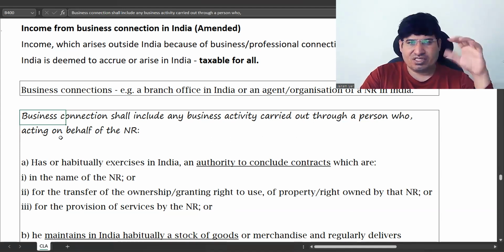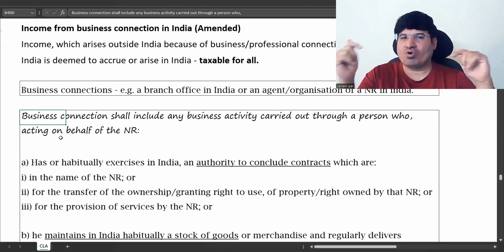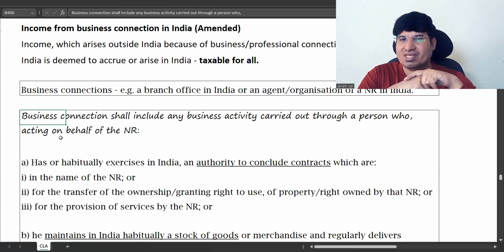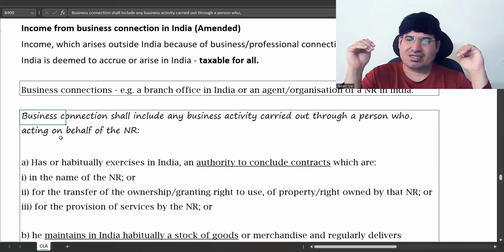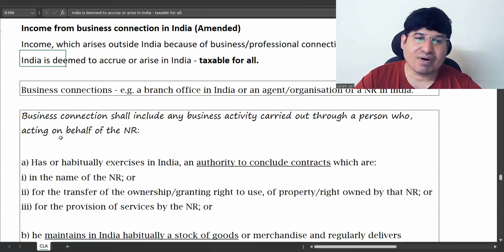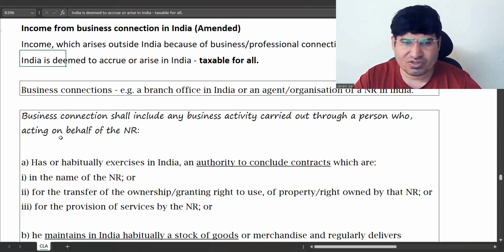So this part is what I am explaining to you now. You don't have to understand it in detail. What you have to understand in detail in this chapter is still the incidence of tax. These points you just need to understand superficially, what is happening, not in detail. This is a part of your residential status, which is why I am explaining this to you.